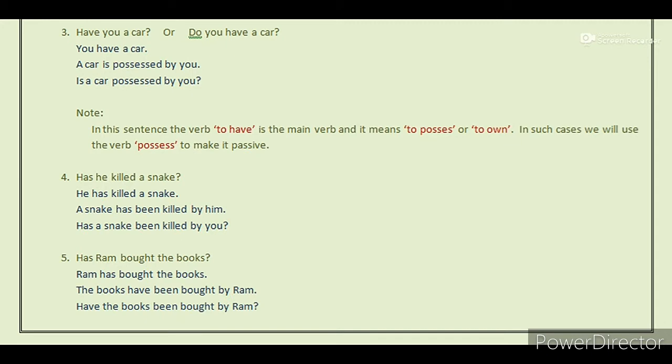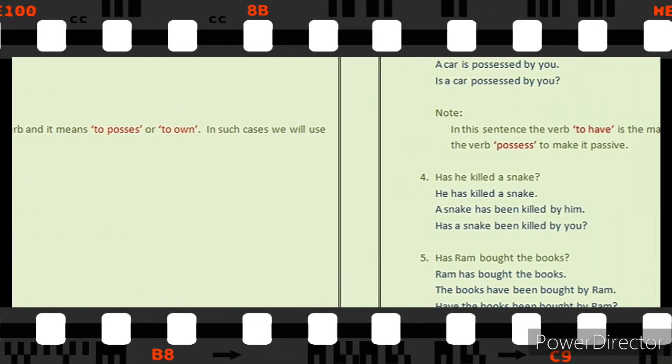Now the next example, he has killed a snake. So turn it into assertive. First comes the subject, he, then the auxiliary and the main verb together, has killed, and finally the object, a snake. Next, make it passive. A snake has been killed by him. And now, make it a question sentence. Pick the auxiliary has and place it before the subject. Now the answer is, has a snake been killed by him?